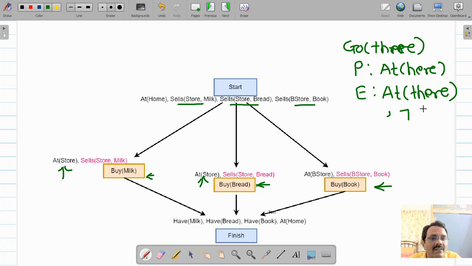So we will add this go action in between start and buy, so that here will be replaced by home, so you will be at store.